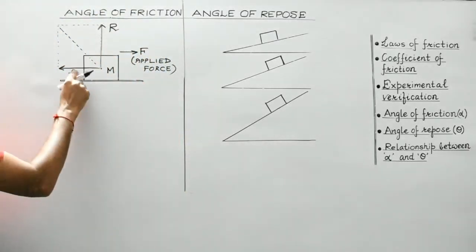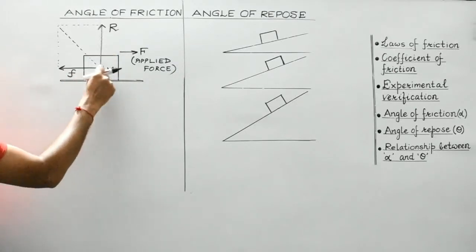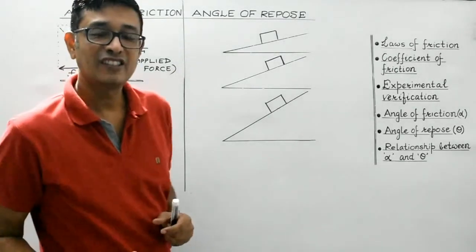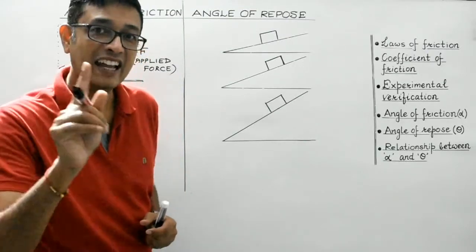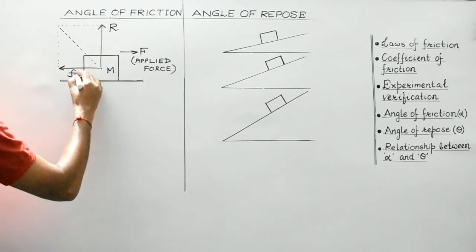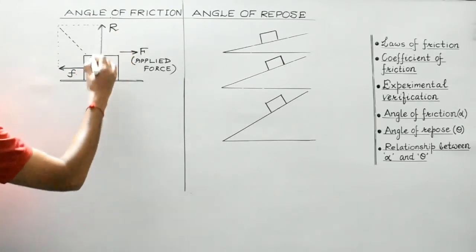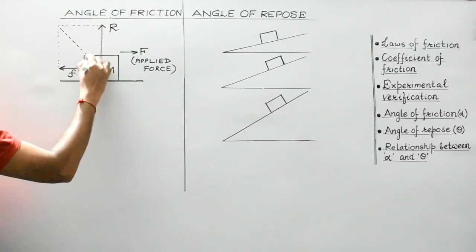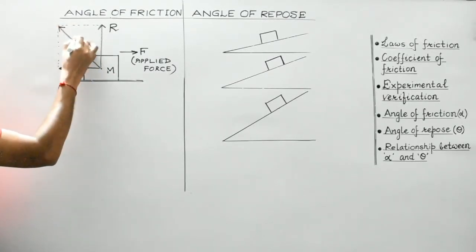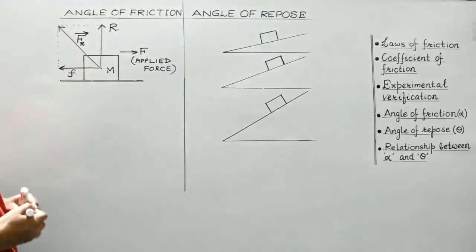Now look friends, these are the two vectors representing the two adjacent sides of a parallelogram. So their resultant would be given by the diagonal of the parallelogram passing through the same point. Right? So the resultant of this frictional force and the normal reaction is represented by the diagonal of the parallelogram passing through the same point. So suppose this is the resultant. This is the resultant. Right?